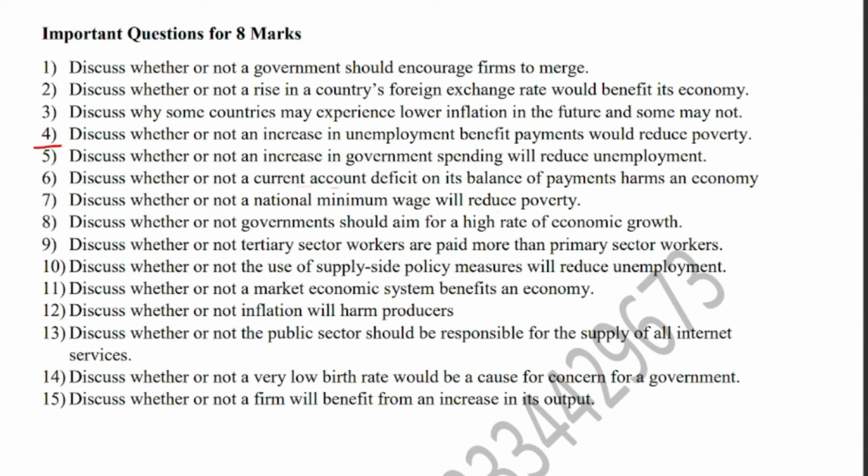The government should aim to achieve high economic growth, because it increases the GDP of the country, it increases employment opportunities in the country, and it leads to higher tax revenue for the government as well. And sometimes it also reduces the crime rate in the country, because when people have jobs and economic activity is going on, then definitely they need not get involved in crime, so the crime rate will decrease, and workers will be doing jobs instead of criminal activities.